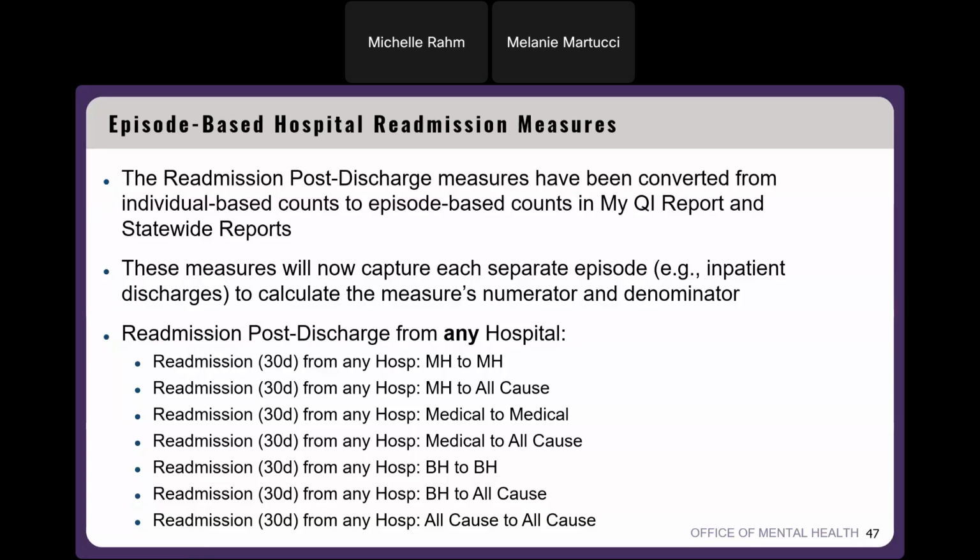And if you ever are curious on a measure's definition, in the application you can hover over that measure. We also have some technical specifications on our website.